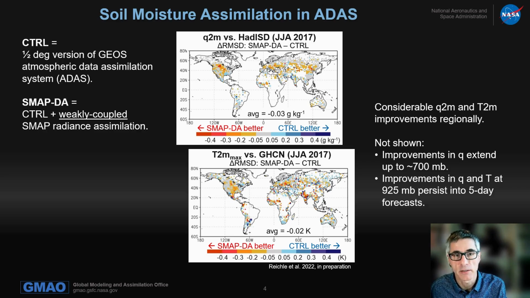SMAP radiance assimilation. And the top panel shows that the SMAP assimilation improves the skill of specific humidity at 2-meter screen level versus station observations. The bottom panel shows the same for the maximum daily air temperature. These improvements extend into the lower troposphere, which isn't shown, and also persist into 5-day forecasts.